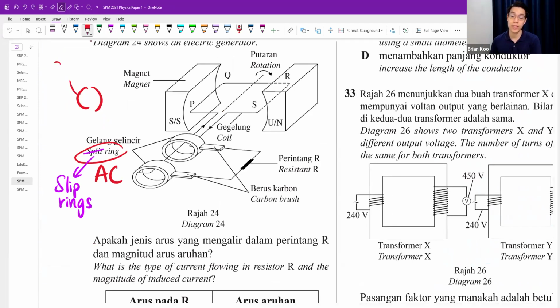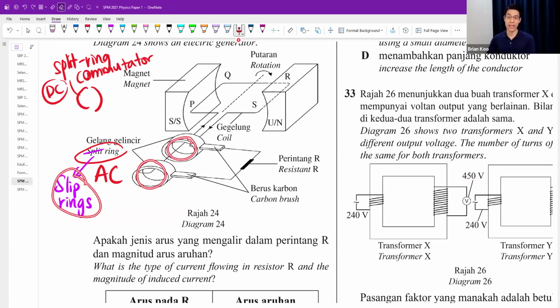This kind is called split ring. But normally we just call it a commutator. So if you see the ring split into half like that, that one is called commutator. That one will always give you DC. If you see two separate rings, we call it slip rings. That one always will give you AC.